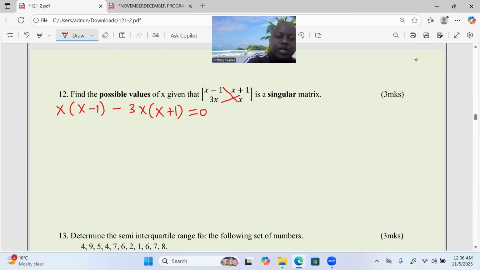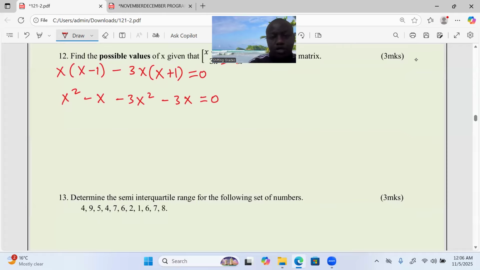This now should be equal to 0. Let's talk about x squared minus x minus 3x squared minus 3x equivalent to 0.